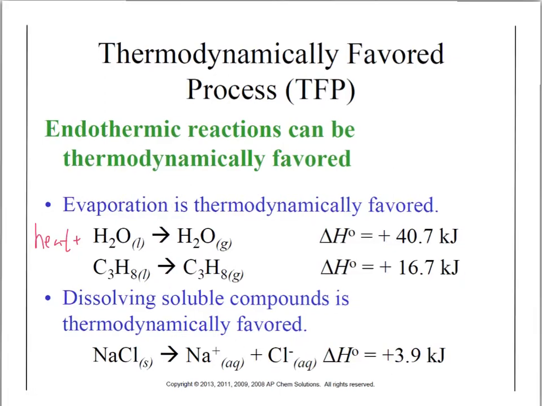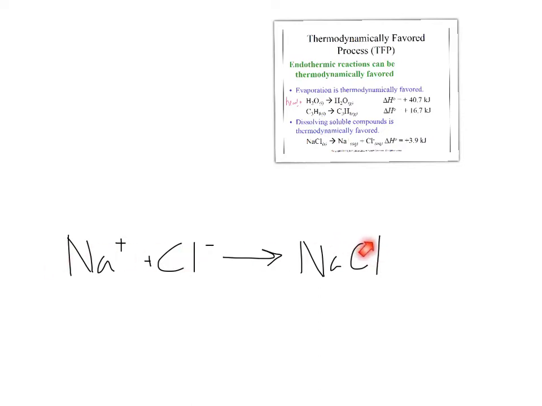We can flip that around. If we think of sodium and chlorine, if we put those in water, we're not going to produce NaCl. This would be a non-thermodynamically favored reaction. Even though technically it would be exothermic, it's not thermodynamically favored. This is the process that would occur naturally on its own.